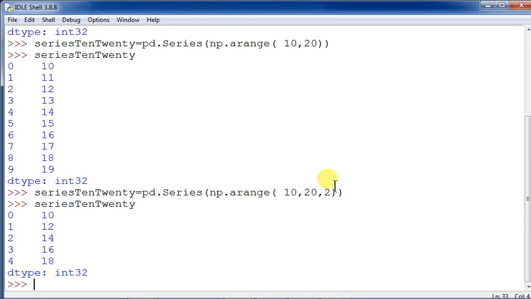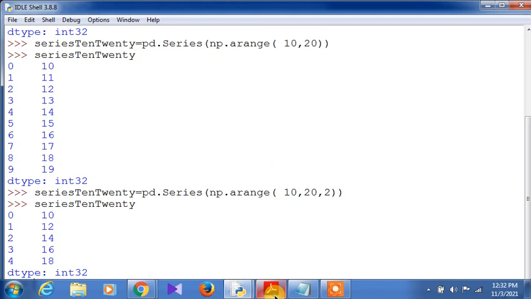So whether you are using the range function or other functions, it doesn't matter, no problem. You have to remember all these things. So we have used out here simply a particular series with the arange function.